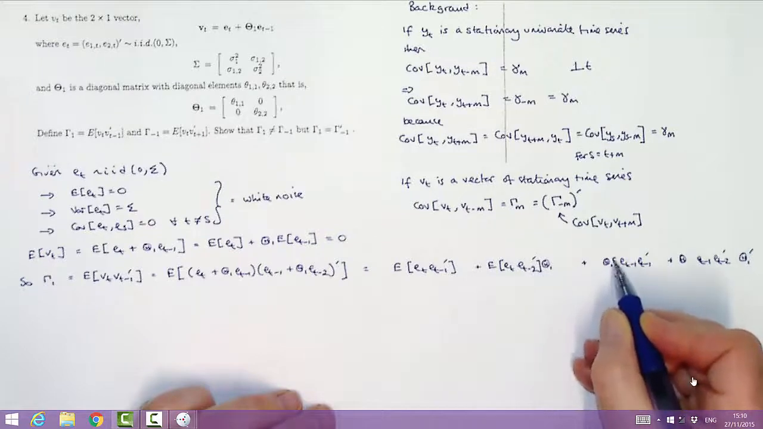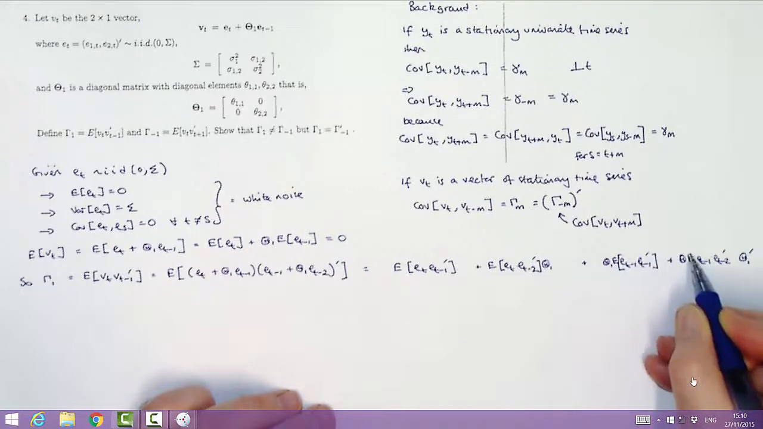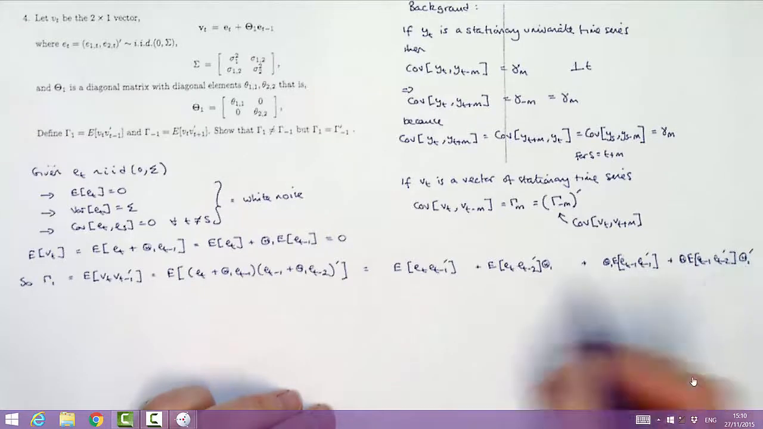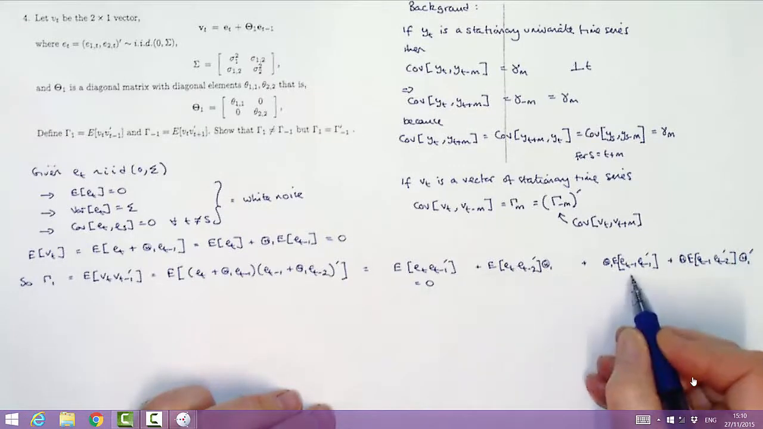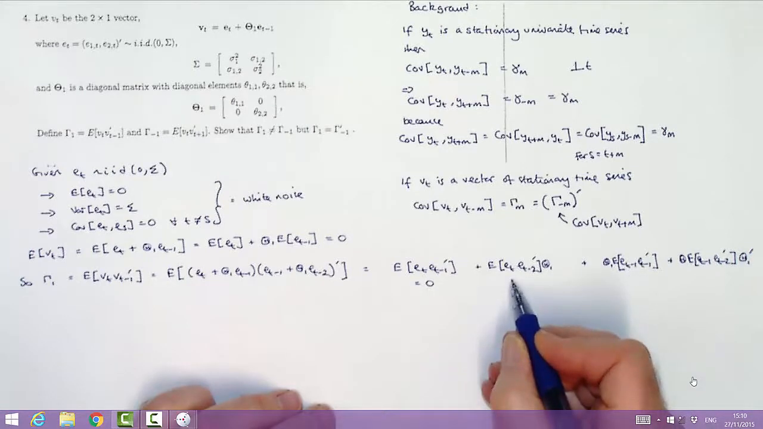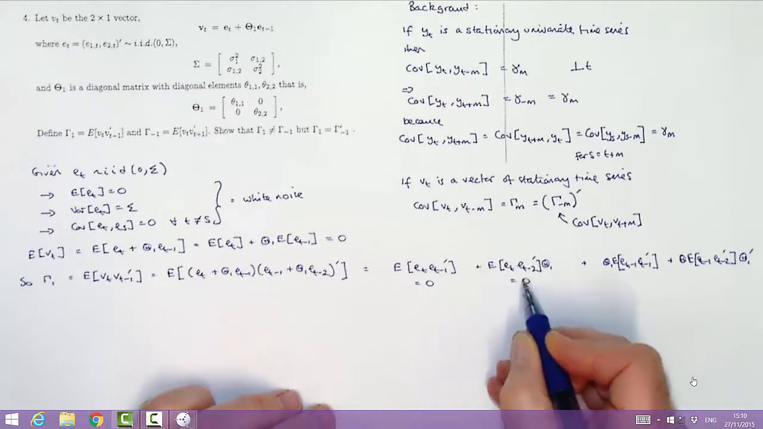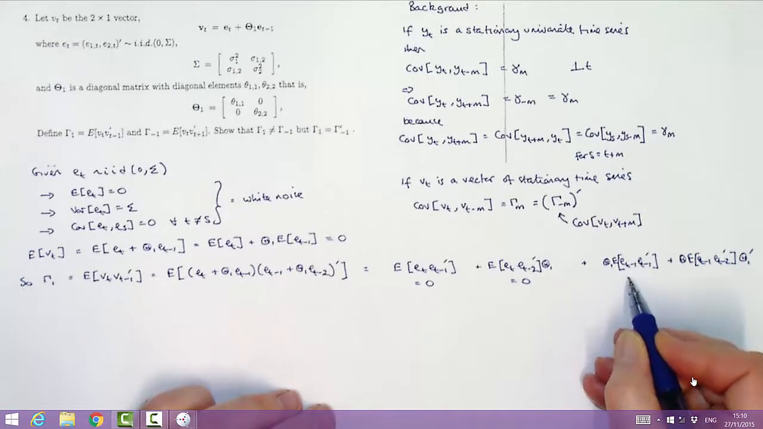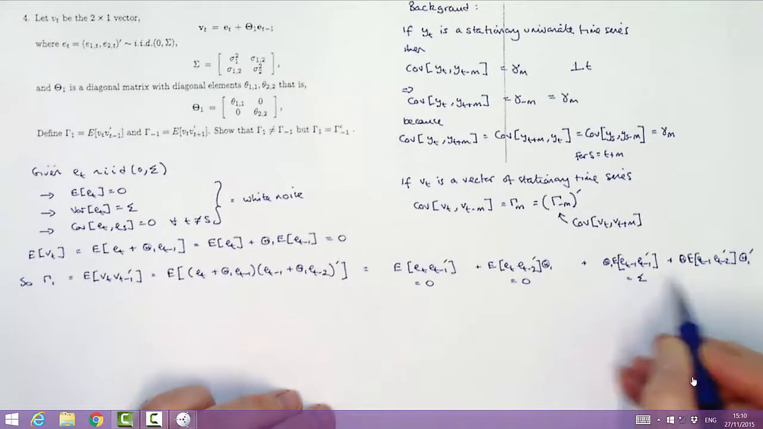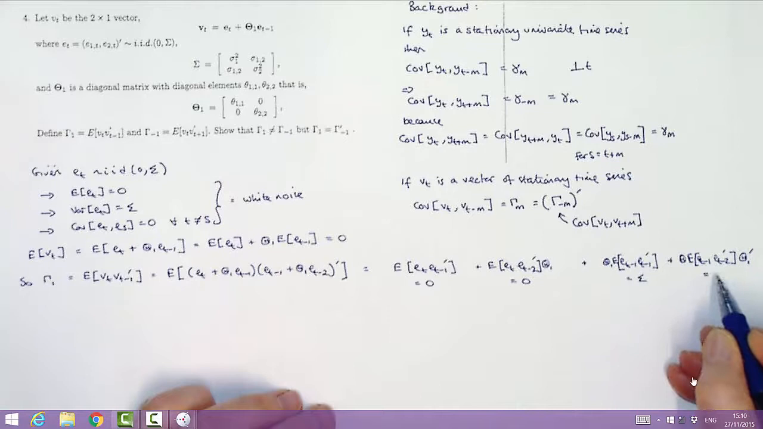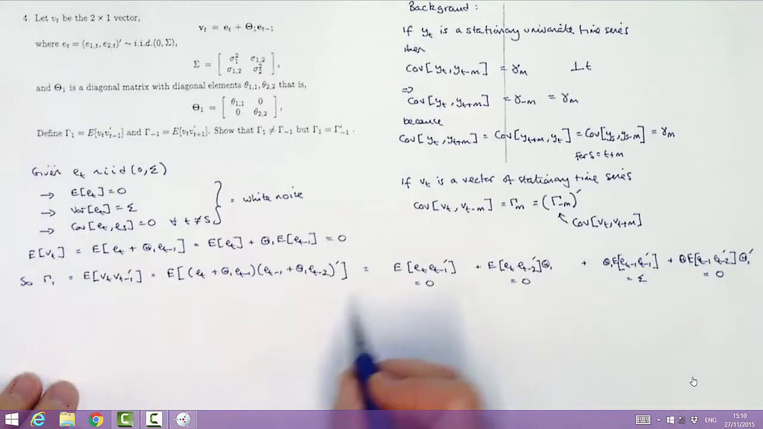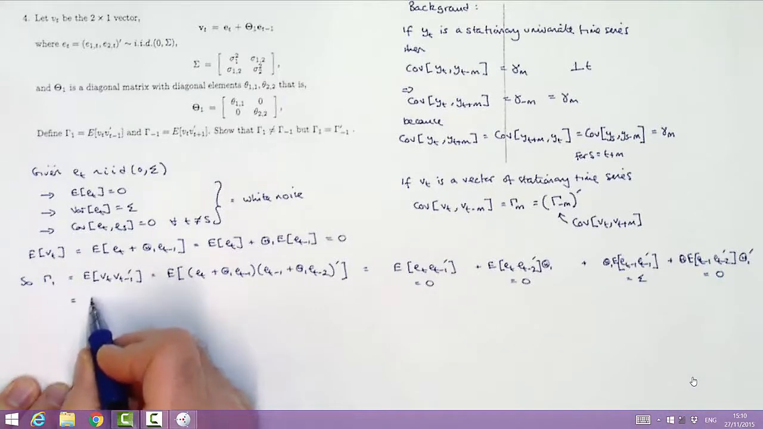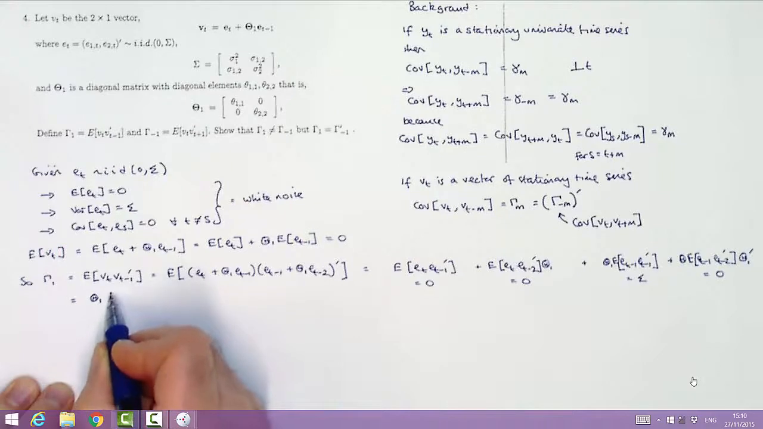So bringing the expectation operator through onto the random parts of each term, the expectation of the first term is 0 because the subscripts don't coincide and e is white noise. Similarly with the second term. In the third term though, the expectation is going to be sigma, the variance of e, because the subscripts are the same, both t minus 1. The last term is also 0 for the same reason as the first two. So we end up with the answer that gamma 1 is equal to theta 1 times sigma.